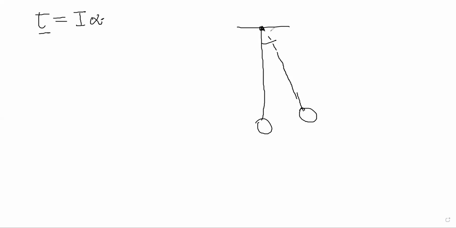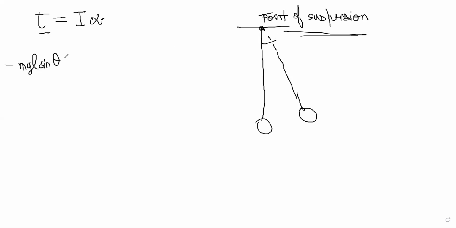And I is the moment of inertia about this point. You have to take the axis through the point of suspension, because obviously I have calculated torque about the point of suspension, so my moment of inertia should also be about the axis through that. I cannot do moment of inertia about some other axis and torque about some other axis. So you have this situation: minus mgl sin theta is equal to I into alpha. Let's calculate I. We are assuming mass m, length L, so moment of inertia is simply ml square.